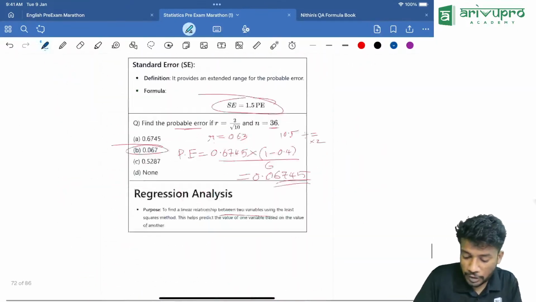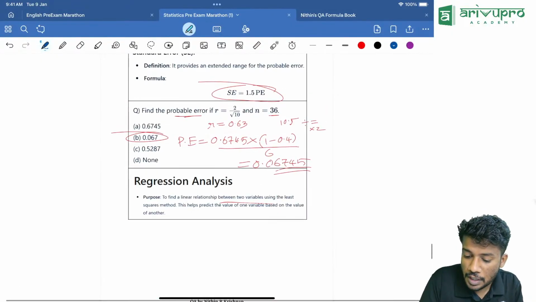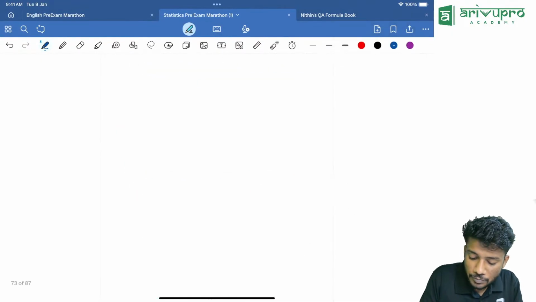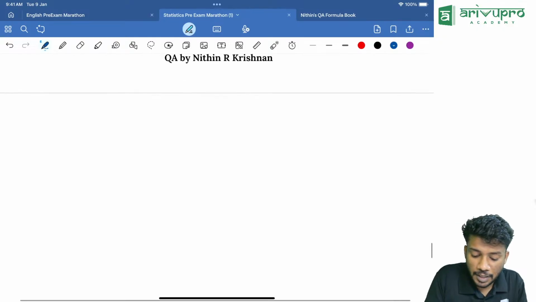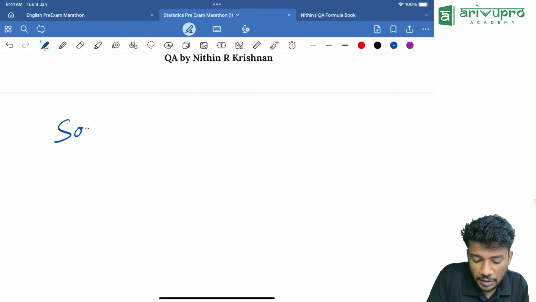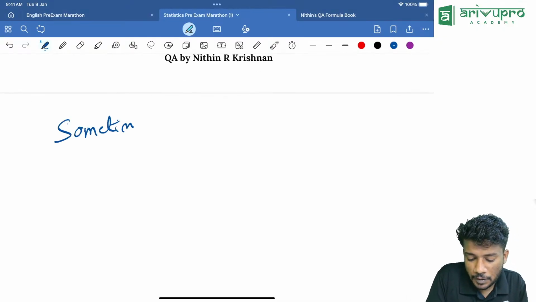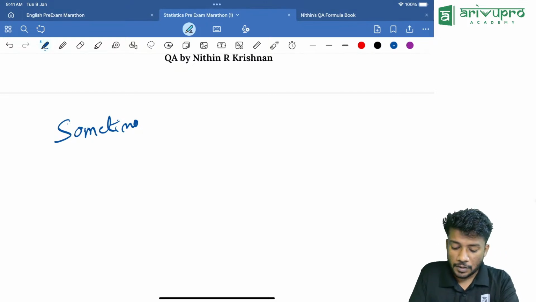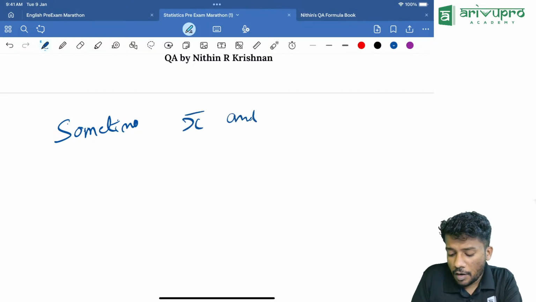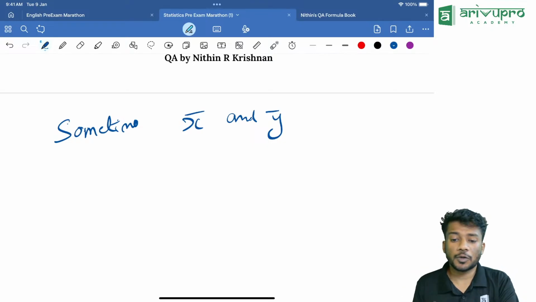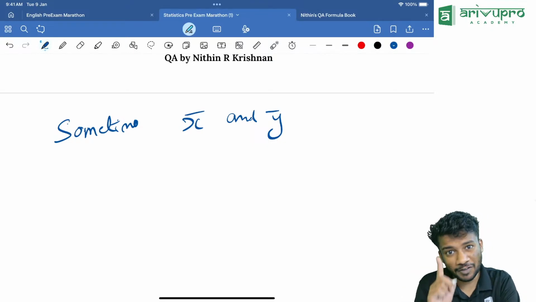One more thing I want to tell with respect to regression analysis. That part is called means. Sometimes in the question, x bar and y bar will be given. That means the mean values will be given in the question.